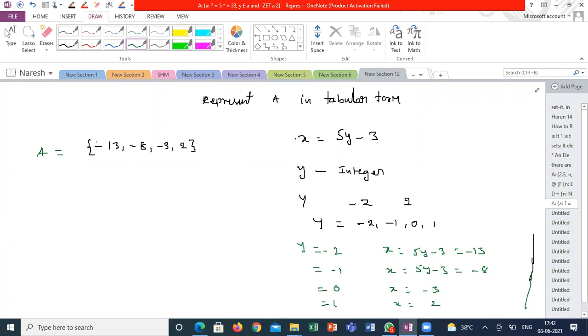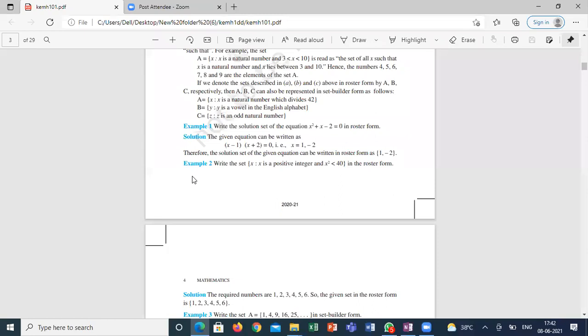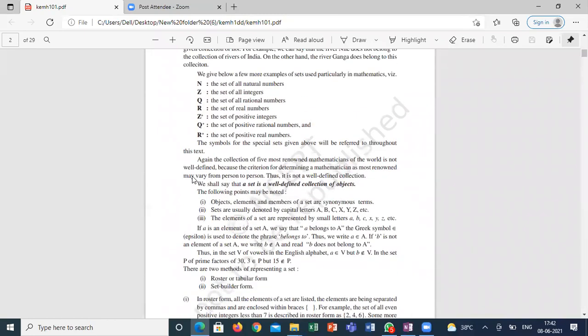Shall I go for the textbook? Any questions you are able to solve from the textbook, guys? Yes, sir. So we'll see what is there in the textbook. As of now, we have generally discussed the sets. Anything we missed, we will come back and discuss those things. Might be they will discuss examples with different formats.